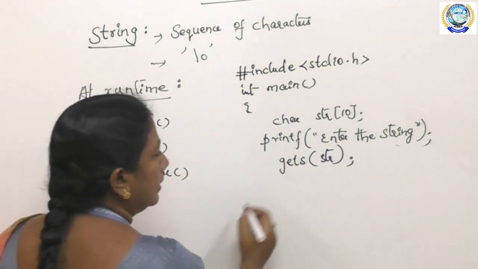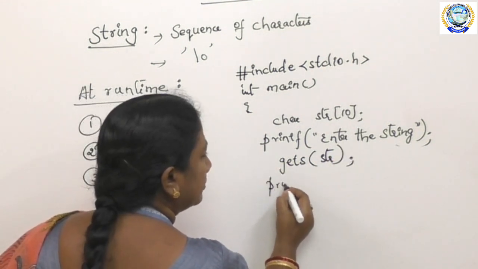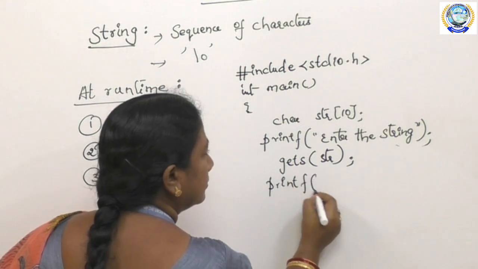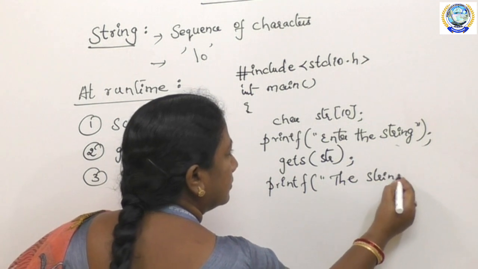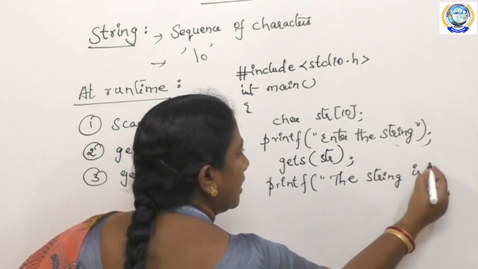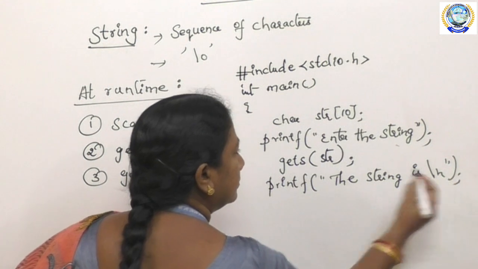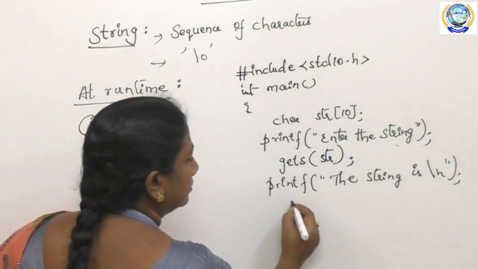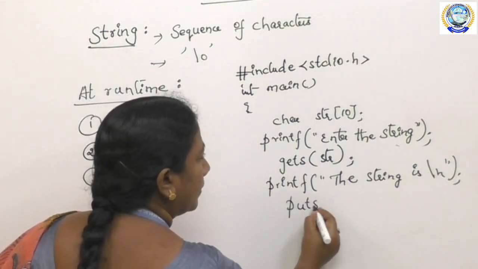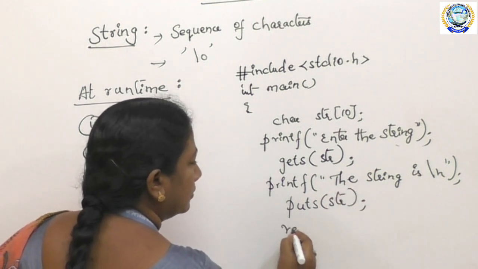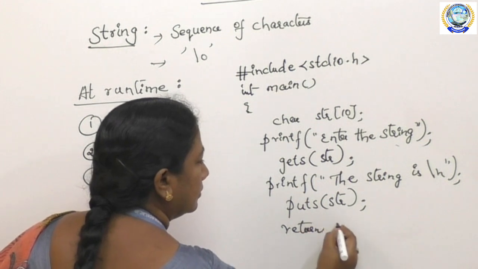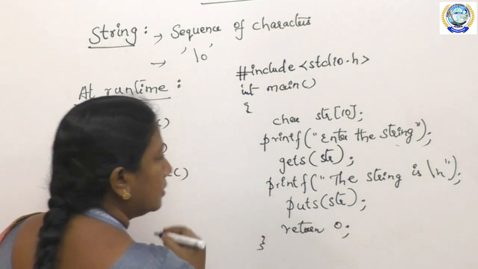gets(str); next printf("the string is"); puts(str); return 0.